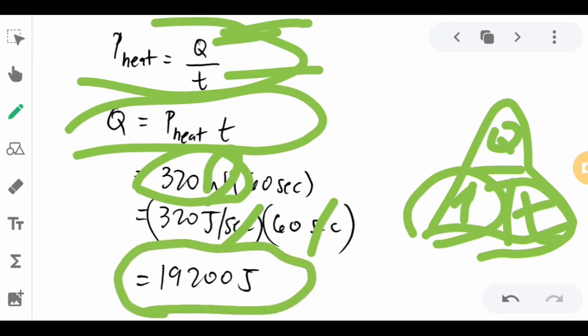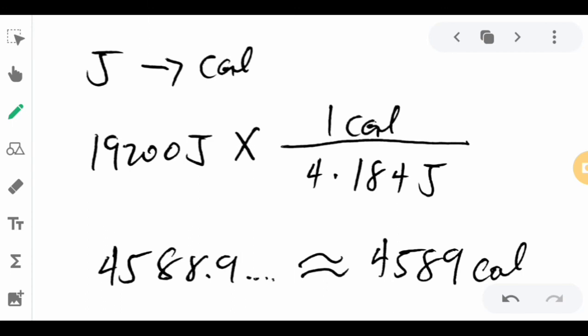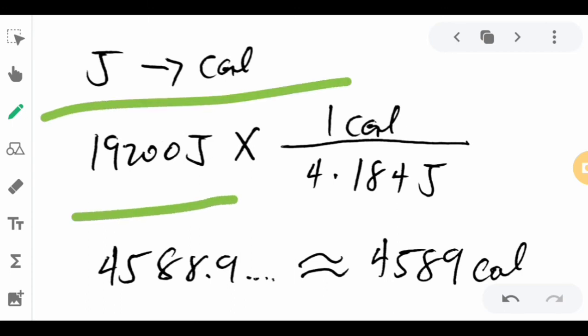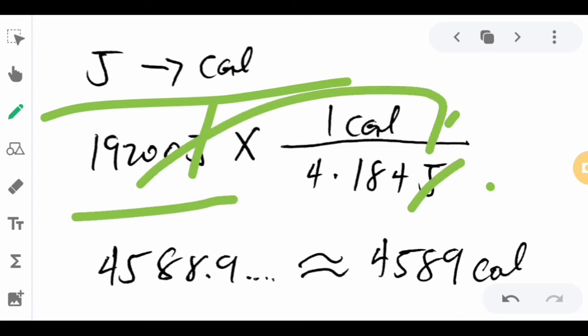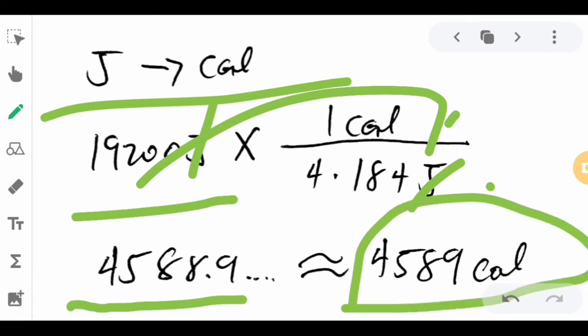Next, we have to convert the joules into calories. We have 19,200 joules. One calorie is equivalent to 4.184 joules. So we have to arrange it in such a way that we will be able to eliminate the joule unit since we want to convert it into calories. Cancel the joule unit, multiply and divide, and we'll have 4,588.9 or just 4,589 calories.